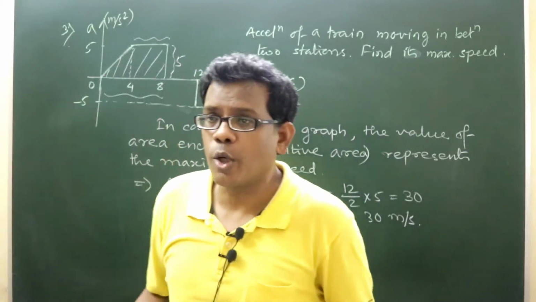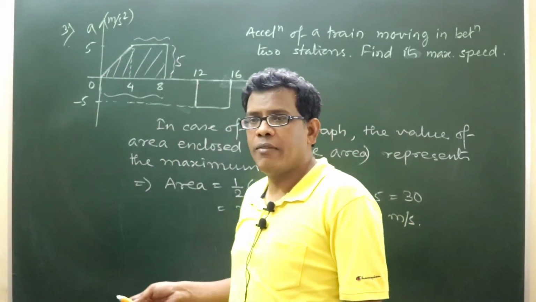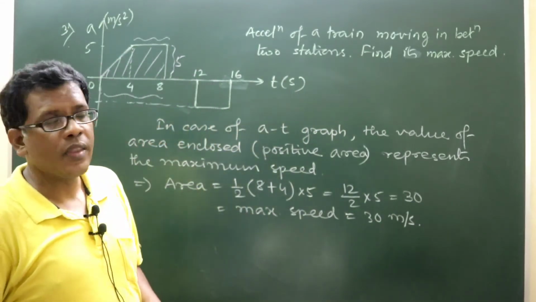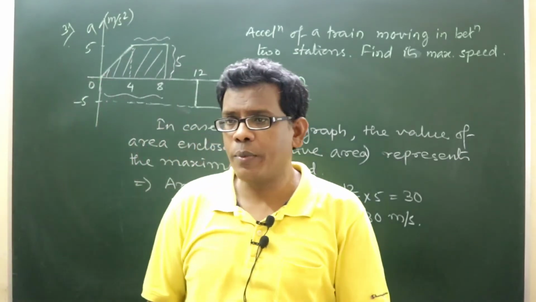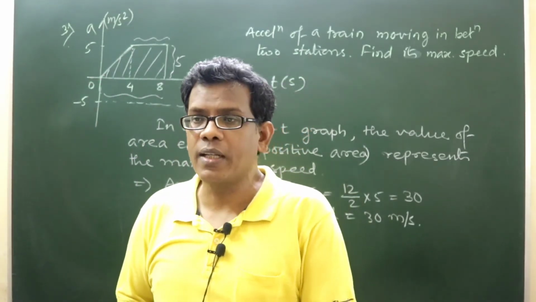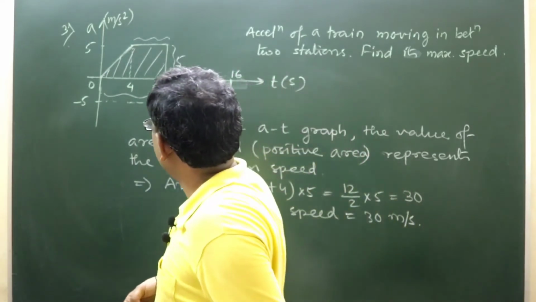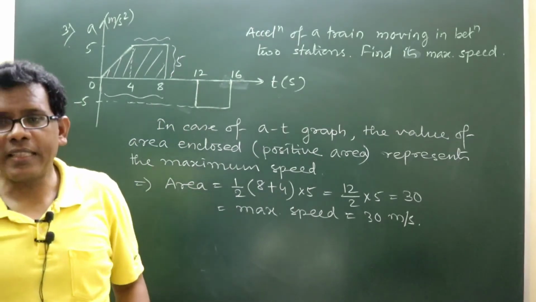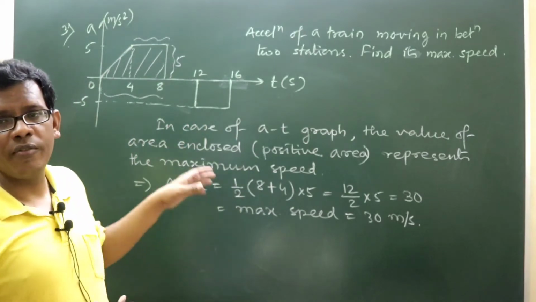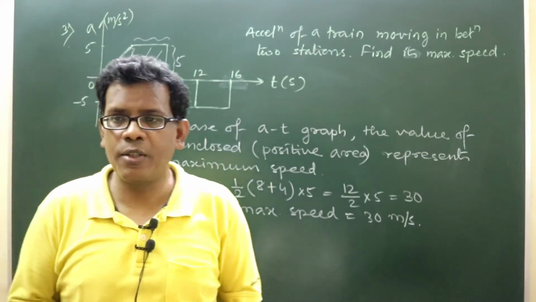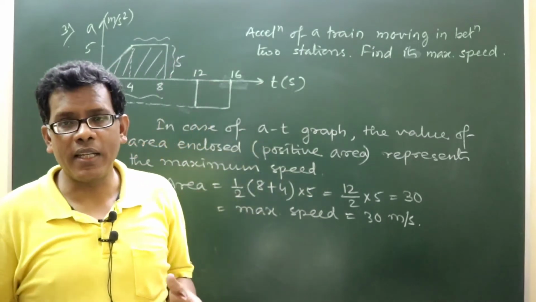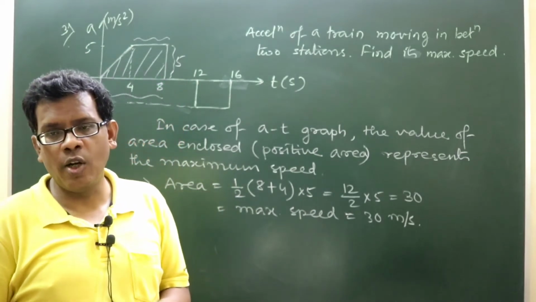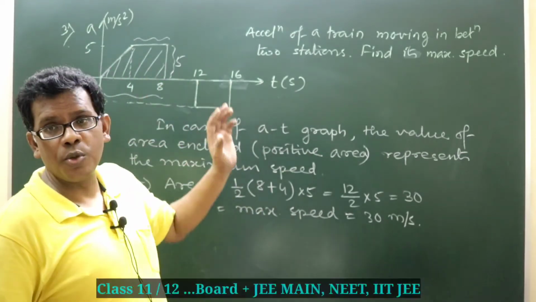Who can answer? You can see the acceleration-time graph is not at all visible from 8 second to 12 second. This indicates that the particle is having no acceleration at all during this interval from 8 to 12 second.